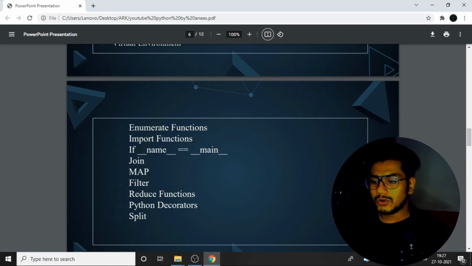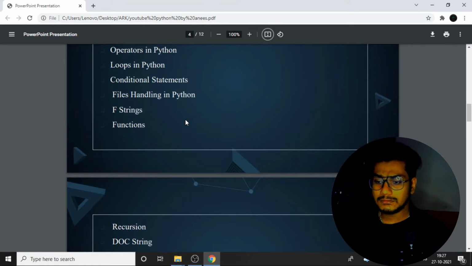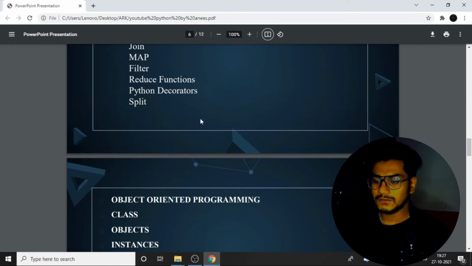Then we'll move on to the enumerate function. Then the if __name__ == "__main__" construct, join, map, filter, reduce functions, and decorators as well as the split operators. So this is all about the programming stuff, all the concepts of programming.